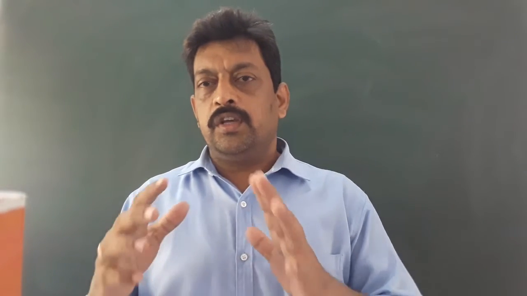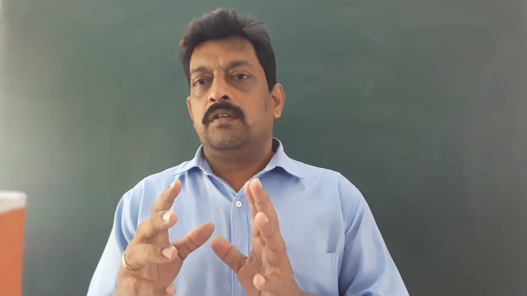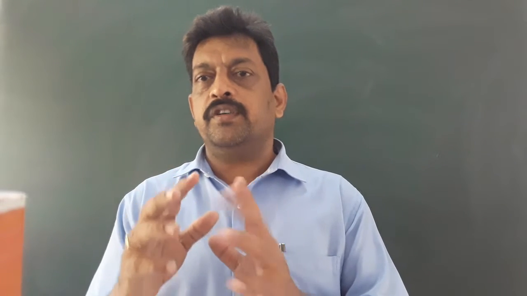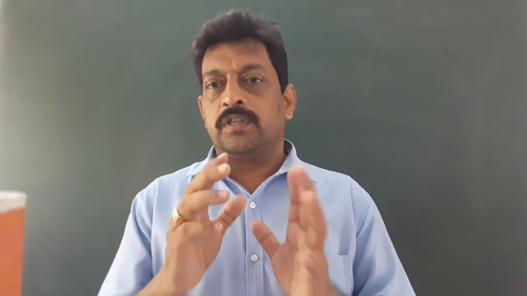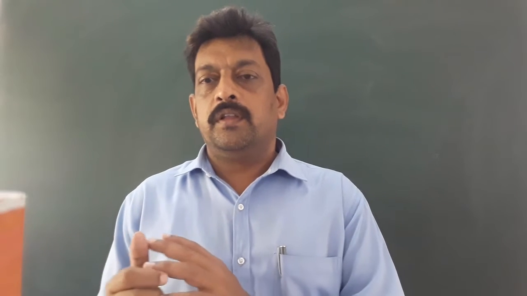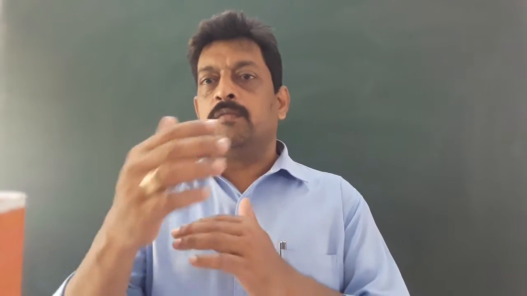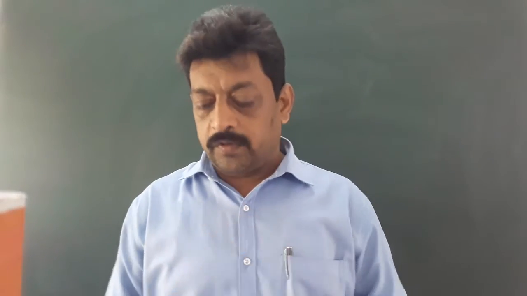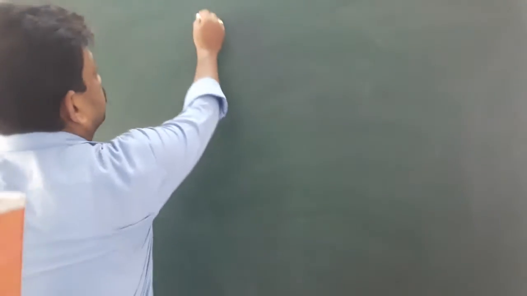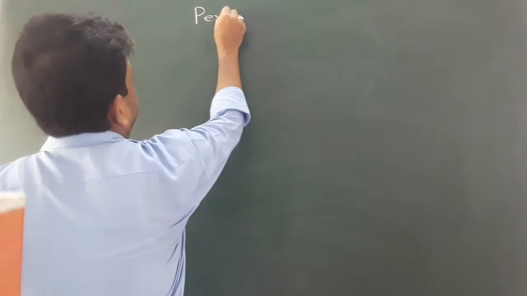So in this way, if we have to find a certain percentage of a number, then we have to write it in the form of divided by 100.